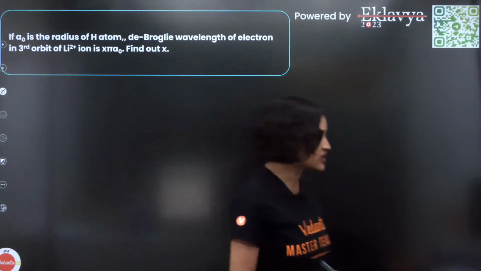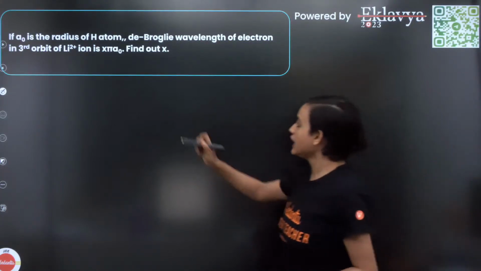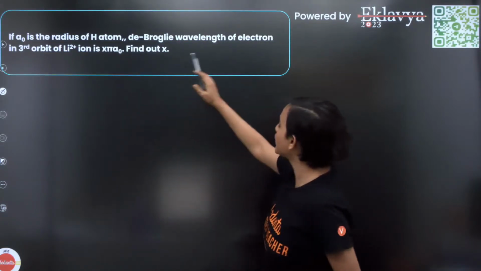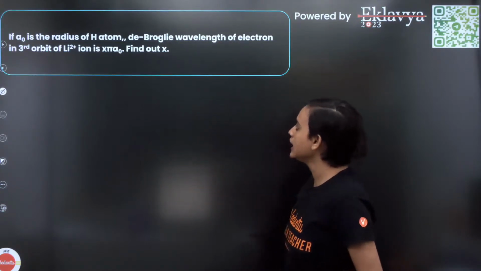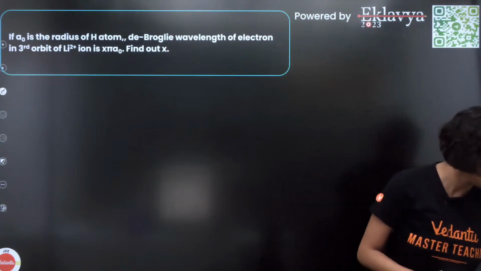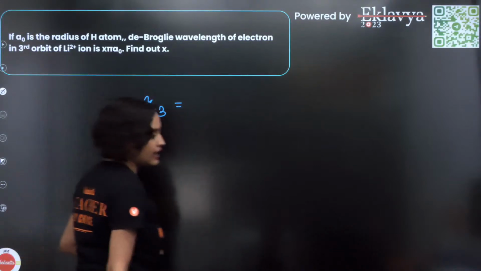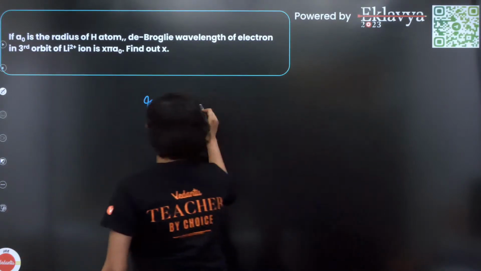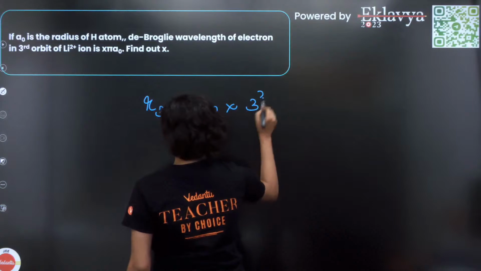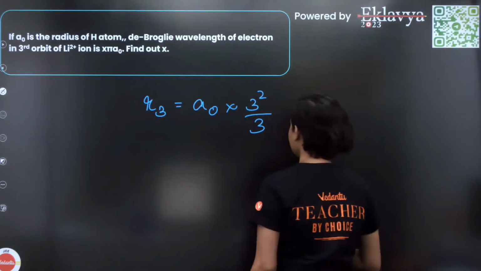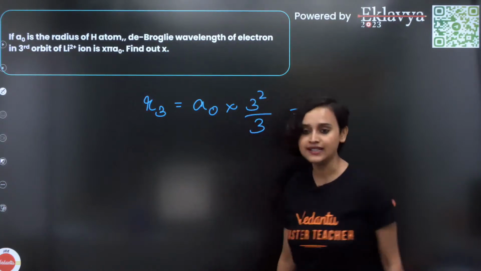Now the question that is asked to you is, if A0 is the radius of H atom, de Broglie wavelength of electron in third orbit of Li2+ ion is x pi A0. Find out x. How do we do this? Basically, what we know is r3 is equal to A0 into 3 square by 3, so basically it will be 3 A0. Yes, this is how we are going to solve it.